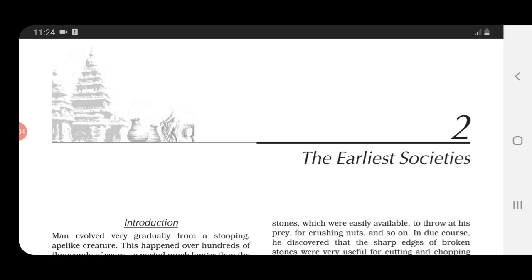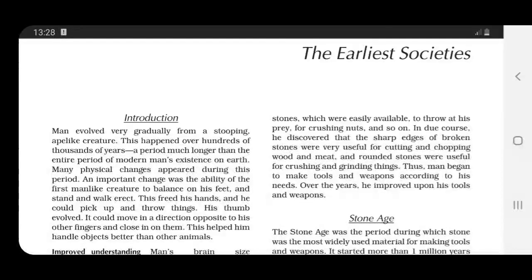Children, today we are going to pick up the next chapter, that is the second chapter from history, the earliest societies. Now let us go through the introduction part, children.